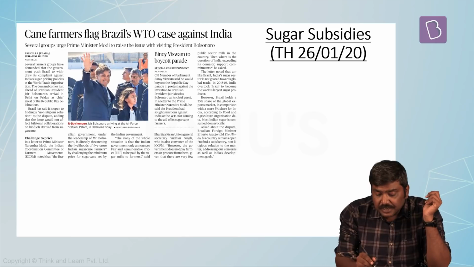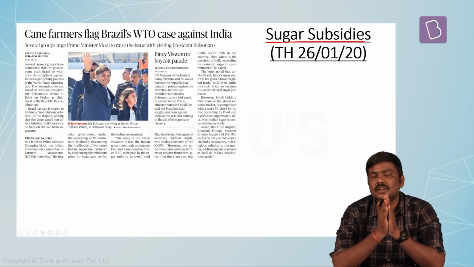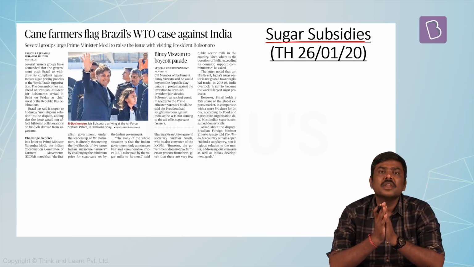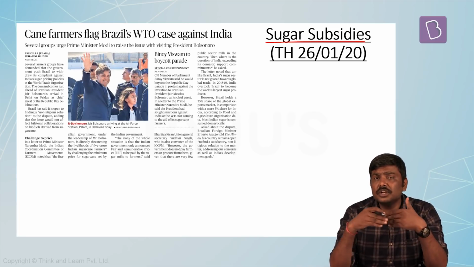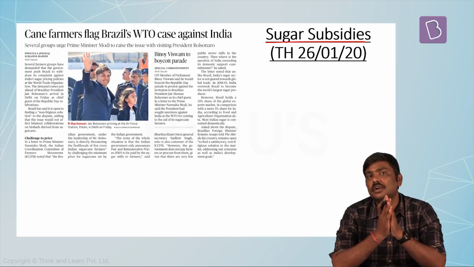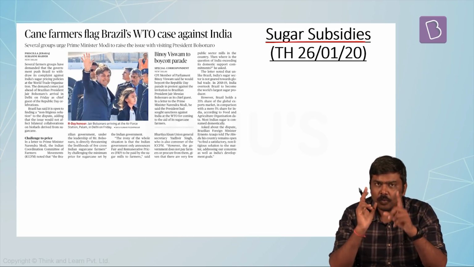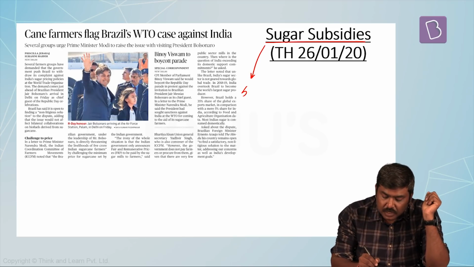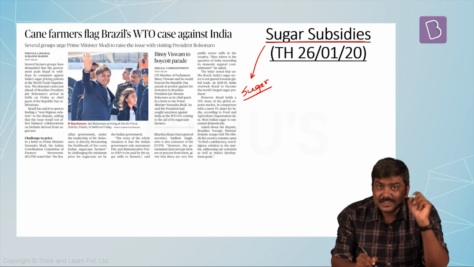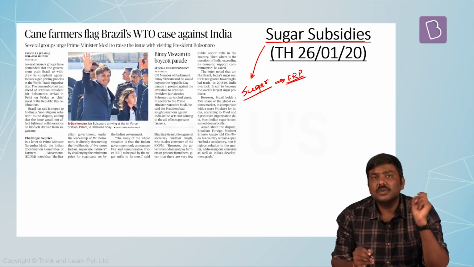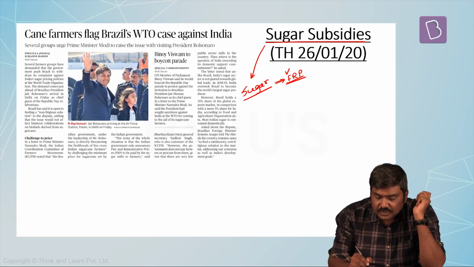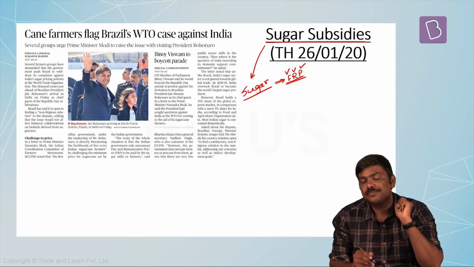The next article is related to sugar subsidies. Some of the very important points are: 1. Government of India announces MSP, that is minimum support price, for more than 20 agriculture commodities. Within this, please understand, one crop is sugar, for which the government doesn't pay MSP, rather announces FRP. Now, what is the concept of FRP? FRP stands for Fair and Remunerative Prices.